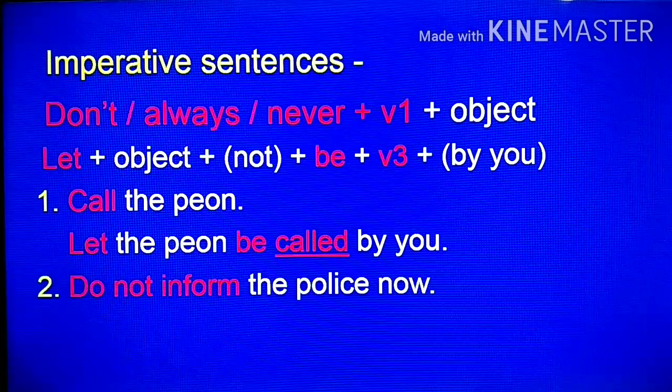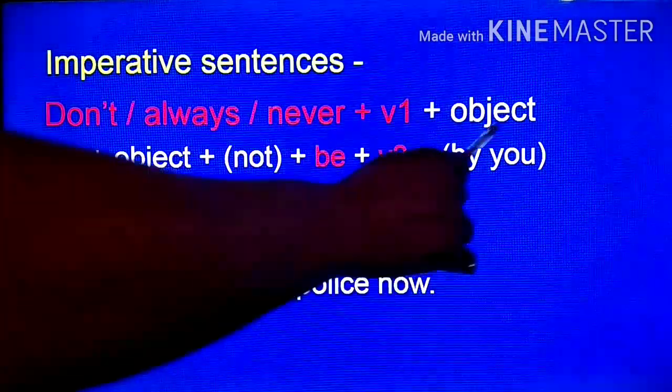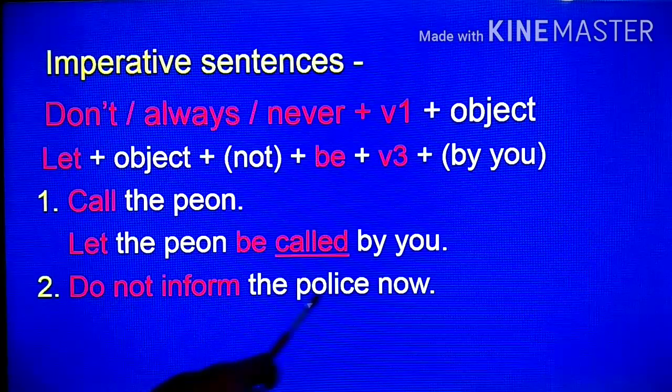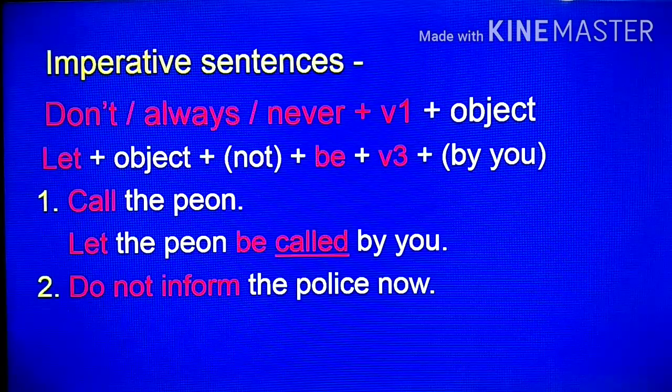Now next sentence: do not inform the police now. This sentence has been started using do not. Do not plus first form plus object, and no subject is given. So this is the identity of an imperative sentence.